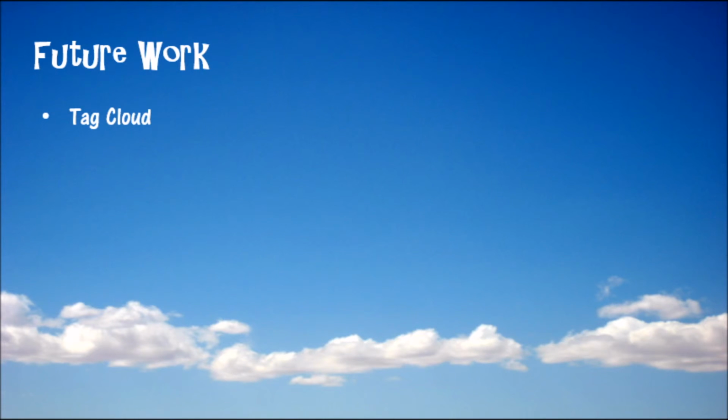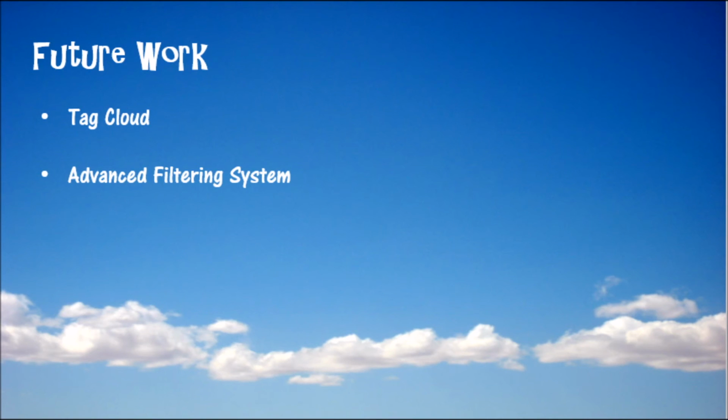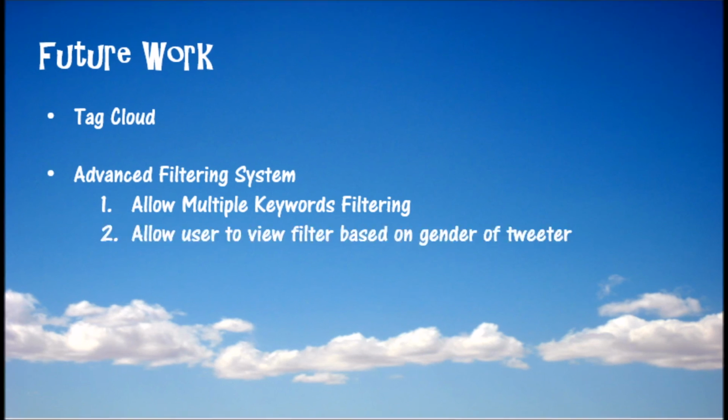We would like to add a tag cloud which shows how frequently a word appears among the set of tweets. The higher the frequency, the bigger the font is. Users can select any of those words in order to filter the word from the tweets, which would lead the graphs to re-render. We would also like to add a more advanced filtering system, such as allowing users to enter more than one keyword when requesting data. Also, we would like the users to be able to filter the tweets according to the gender of the tweeter to make the data more relevant.